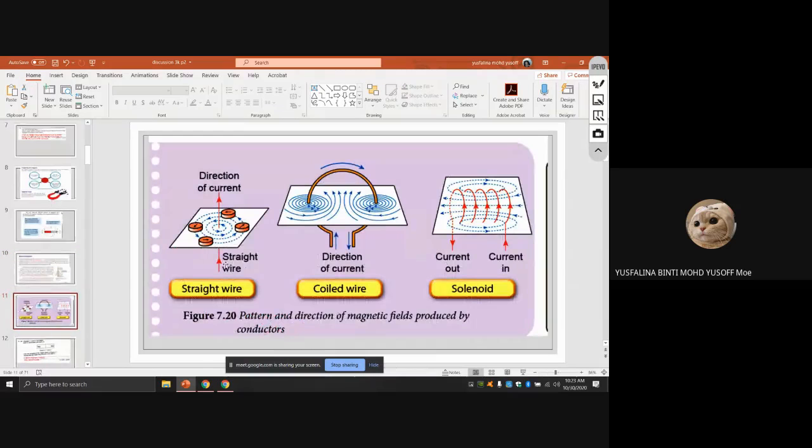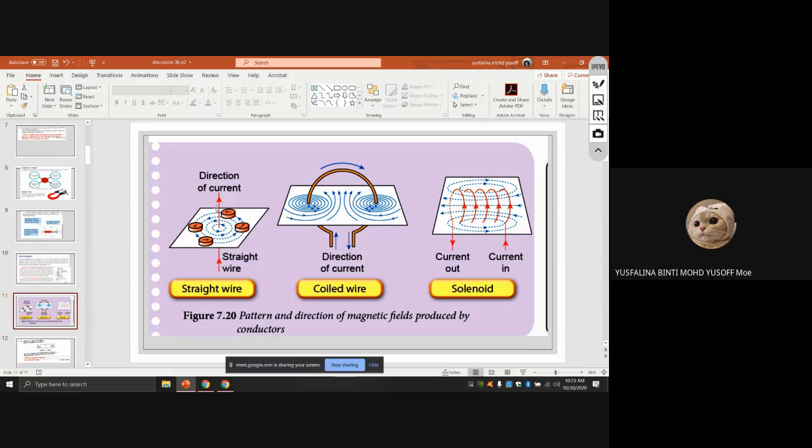For this one, the direction of the current is going upward, and this is a straight wire. So you grip the wire. You can see your thumb should be upward, because the direction of the current is upward. And you can see the direction of your other fingers, it will be like this, so anti-clockwise.